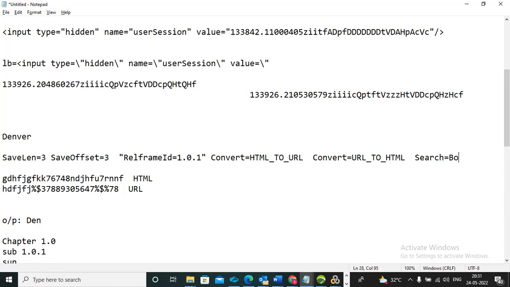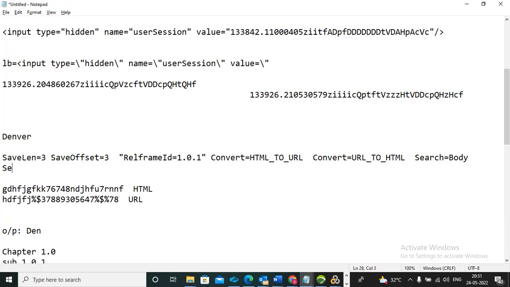And one more is search equal to body, comma, and search equal to header. If the dynamic value you want to capture is in the body, you give body. Otherwise, if it is specifically in the header part, you give header.